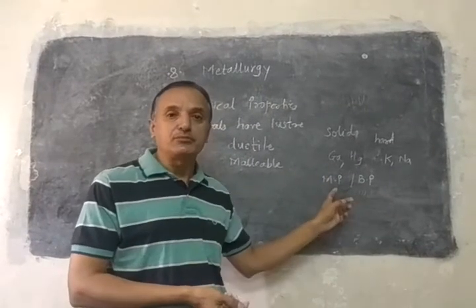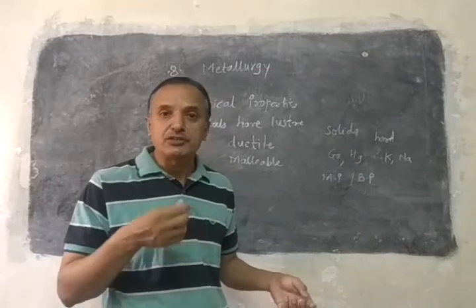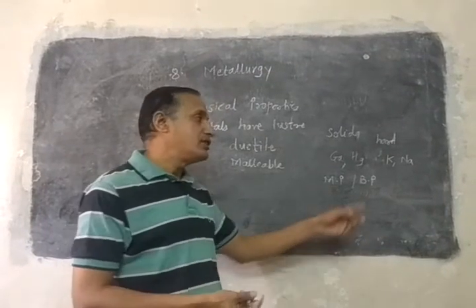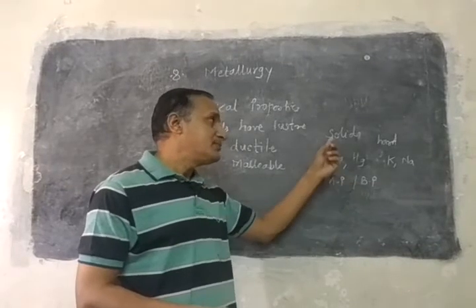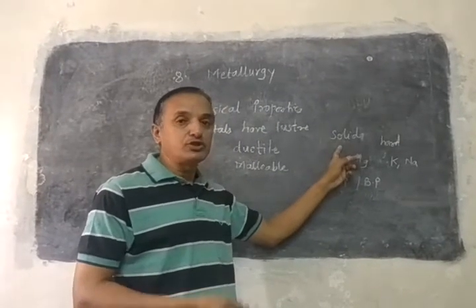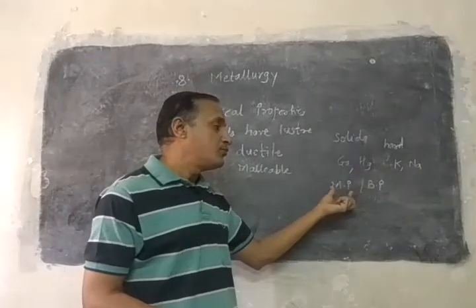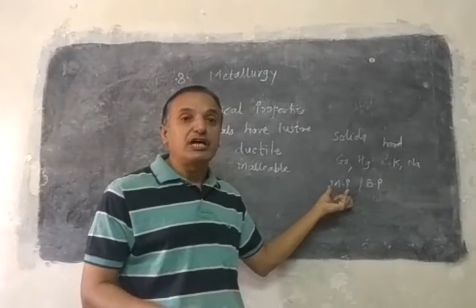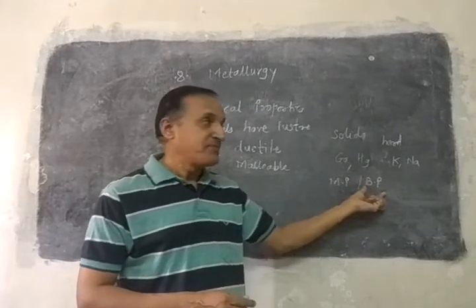And when the liquid starts boiling, it starts converting into gas. That is called the boiling point. Most of the metals are solid, with high melting points and high boiling points.